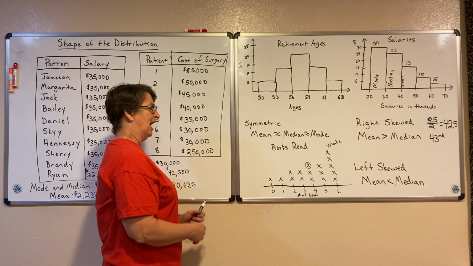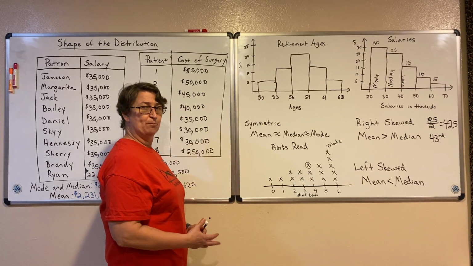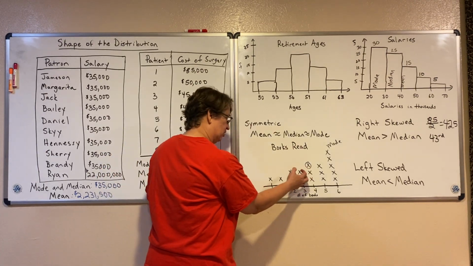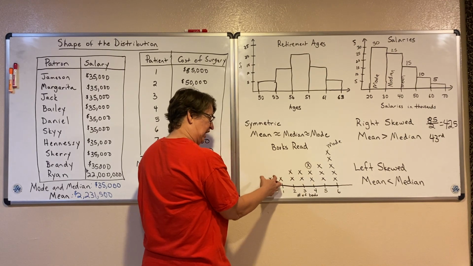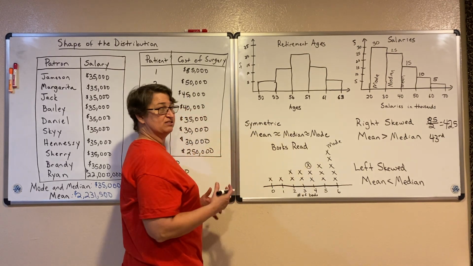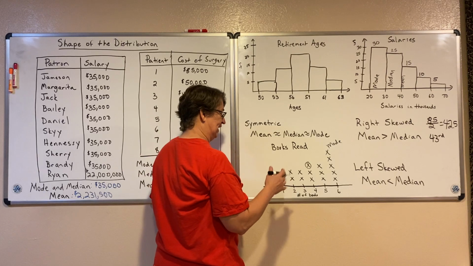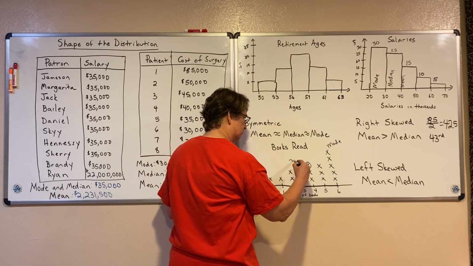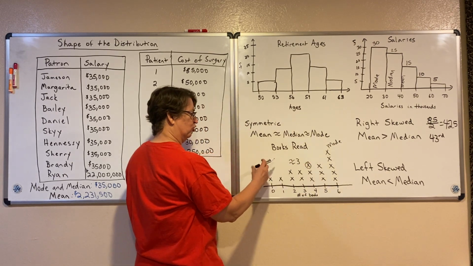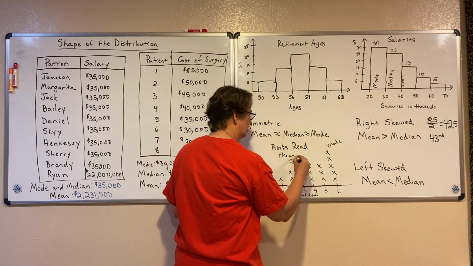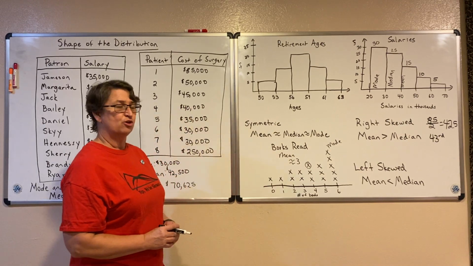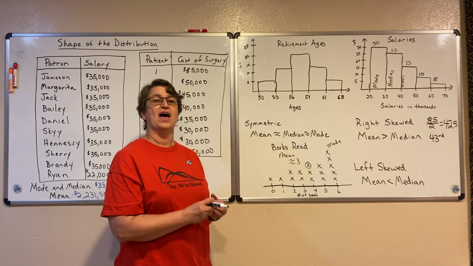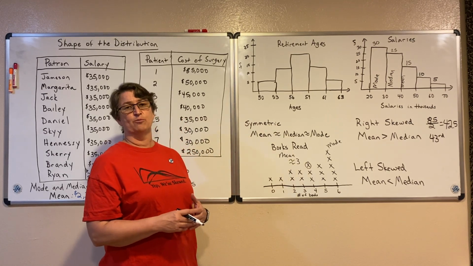Then my mean, I could add all those up and divide by the 17, or I can also know that it's going to be pulled to the left. So just to save us time, I'll approximate instead of actually finding it and say that my mean is about 3 because it's being pulled to the left. So you can use the shape of your distribution to help you approximate that mean from the median and mode.